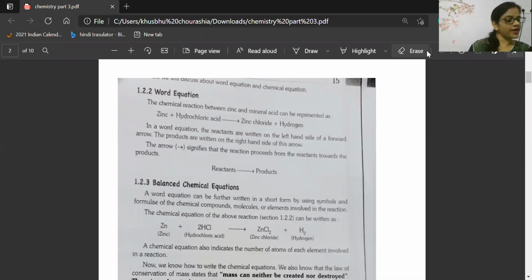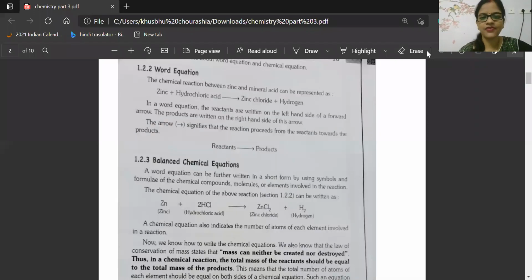Very good. So Rashri is giving an equation: magnesium plus oxygen, it will become magnesium oxide. That is a word equation. Writing an equation not by symbols but through words is called a word equation. Mustafa, very good. Okay, I need the representation of chemical equations in words. Awesome, well done.